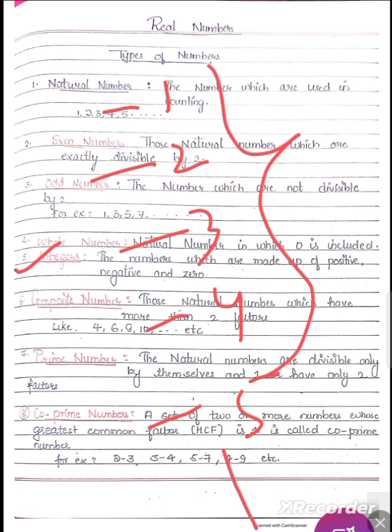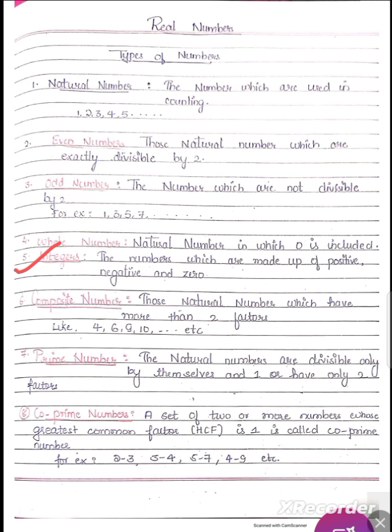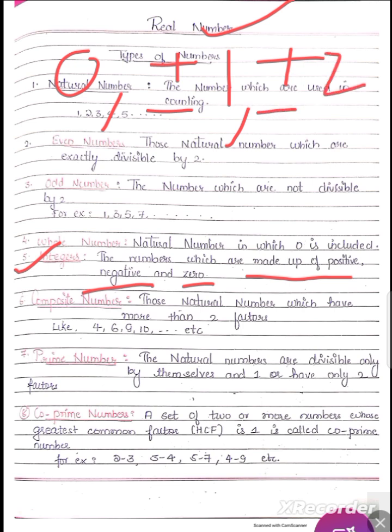These are the negative numbers, and we have positive numbers also, that is 1, 2, 3, and even 0. The numbers which make up the integers are positive, negative and 0. So here 0 is also there, plus or minus 1, positive 1 is also present and negative 1 is also present, plus or minus 2. These all are going to be integer numbers.